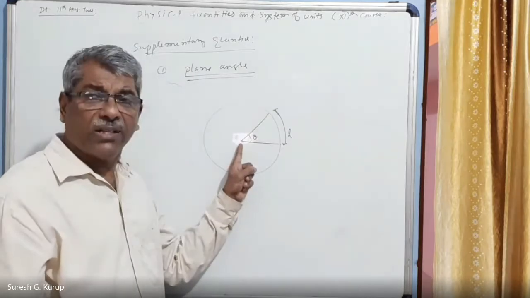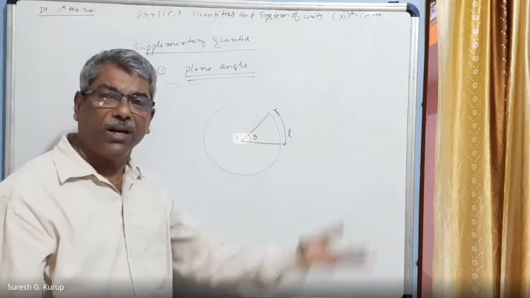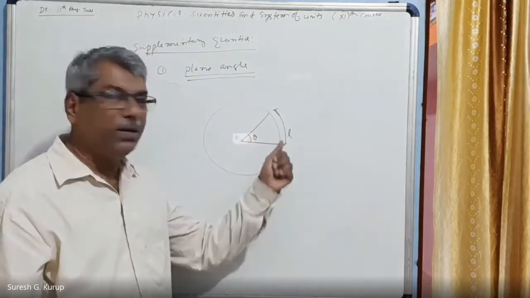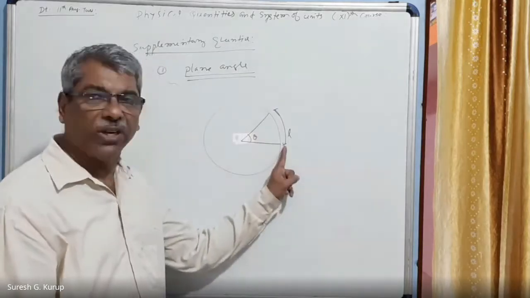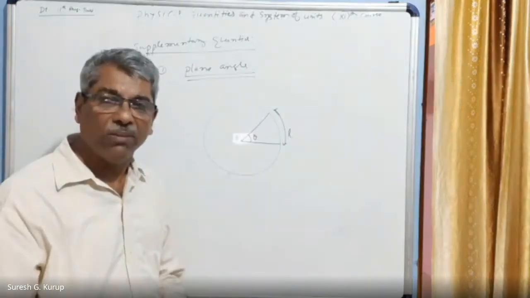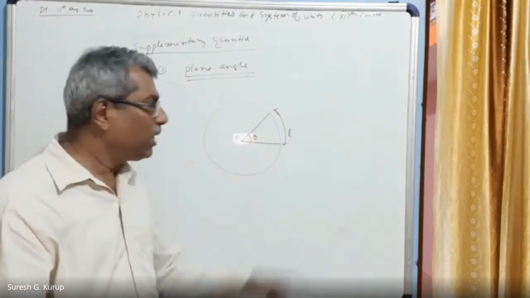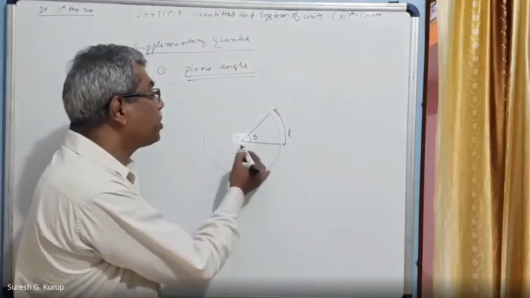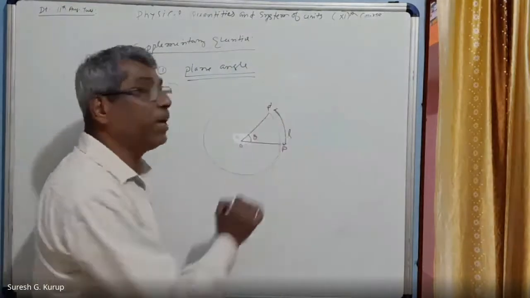Suppose there is a nail fixed at the center of this point, and a cattle is tethered at the other end. One end of the rope is tied to this point, and the other end is with the neck of a cattle, right? At any instant, the cattle was here. After some time, it is here, right? If a cattle is tethered with a hook fixed on the ground, it can move in a circular path only. At any instant, this was the position. This is O and this is P, the position. After some instant, it has reached this point P dash.